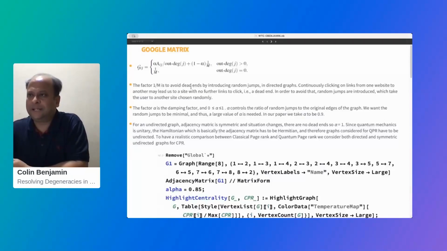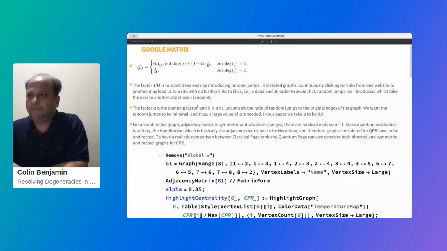This is to avoid dead ends, because in directed graphs, if you continuously click from one link to another, from one web page to another, you may go to a site which has no further links, which is called a dead end, and your search will end there. We don't want that to happen, so you add a factor of 1/m, so that if you reach a dead end, there is a finite probability of getting out of it as well.